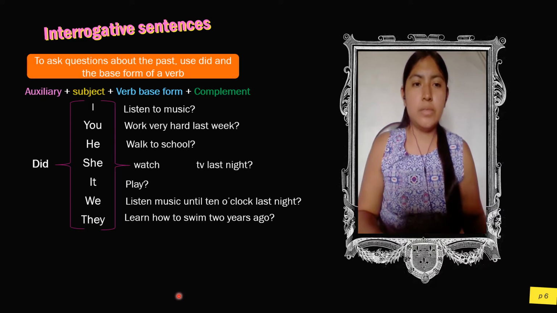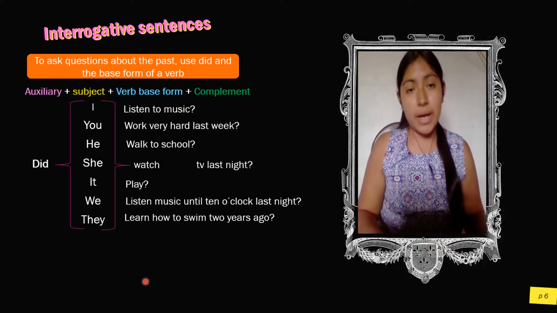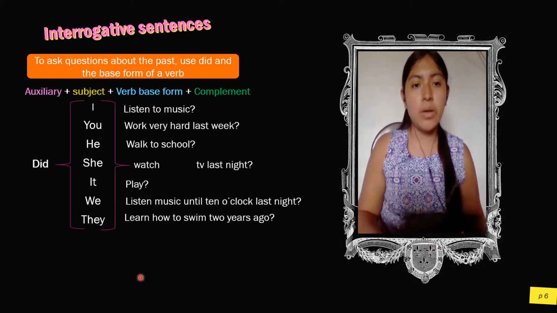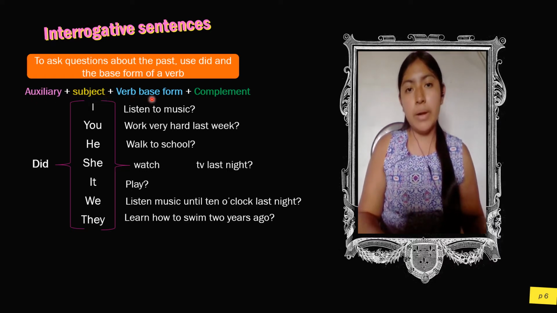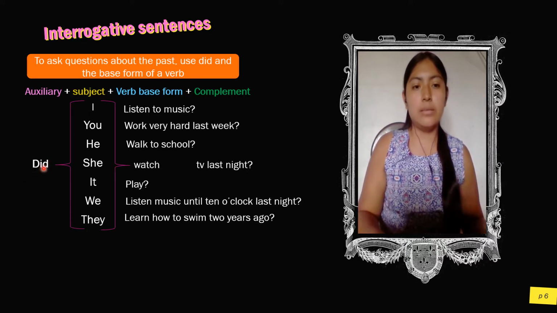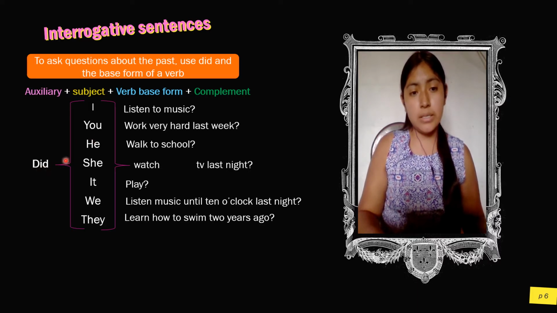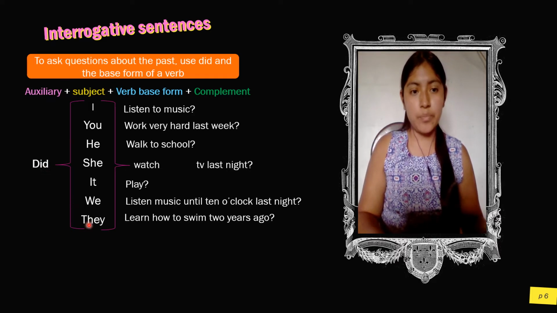We continue with interrogative sentences. To ask questions about the past, use did and the base form of a verb. The structure of interrogative sentences is auxiliary, plus subject, plus verb in base form, plus complement. Did goes before the subject, for example: did I, did you, did he, did she, did it, did we, and did they.